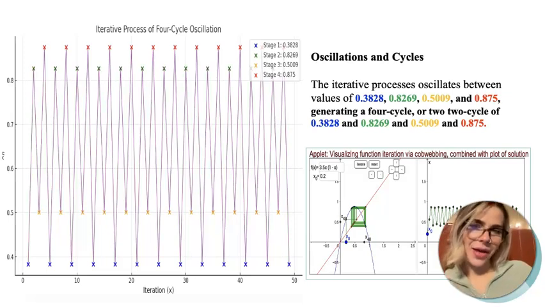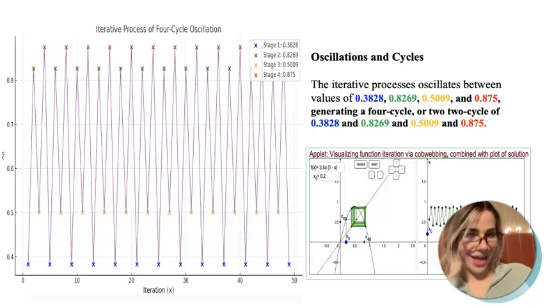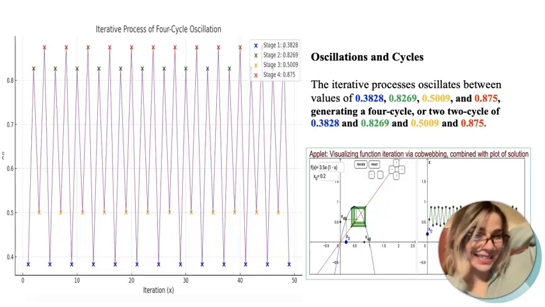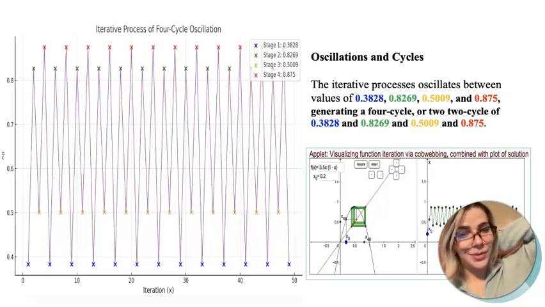We can see that the peaks and the troughs now also contain these 2 values in the interval between them. So we are going to repeat every 4 iterations to the same values of 0.3828, 0.8269, 0.5009, and 0.875. So iteration 1 of 0.3828 will be equal to iteration 5. Now, I was curious if you could also classify this as a dual 2-cycle or a double 2-cycle, but I think that's outside of the scope of practice for me.